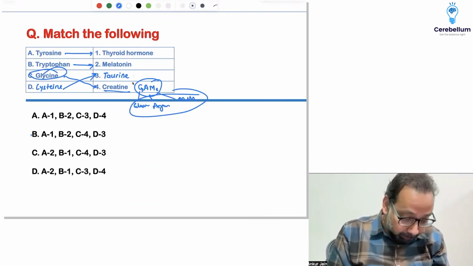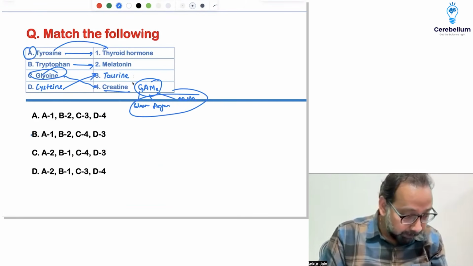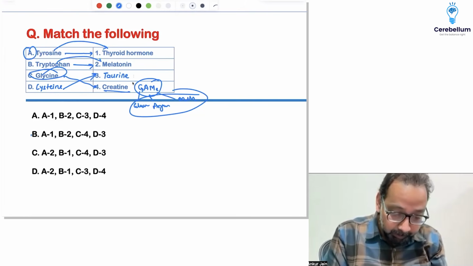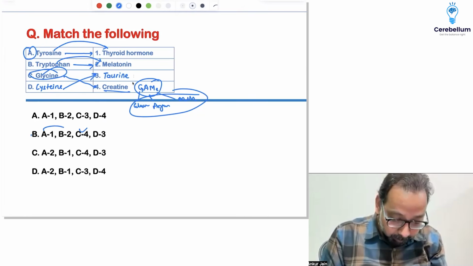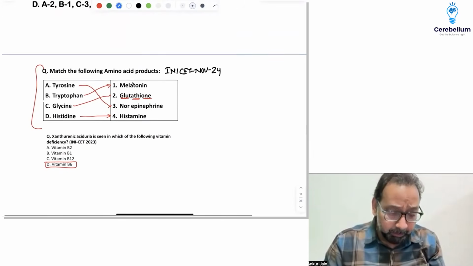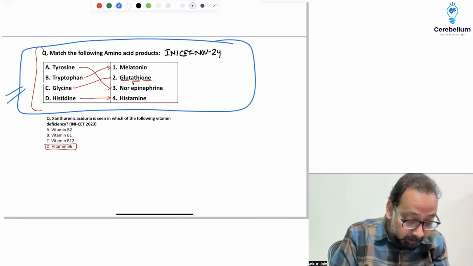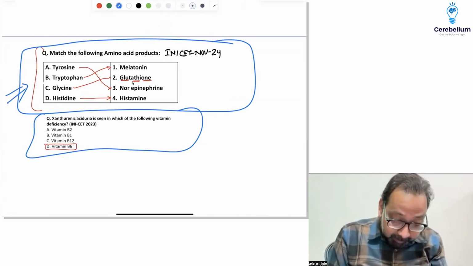So simply, if you know the initials, you can find the answer. A1, A1, B2, B2, C4, D3. Answer is B. Okay. Next, this was a repeat question, just to tell you that in our class we have discussed this question.